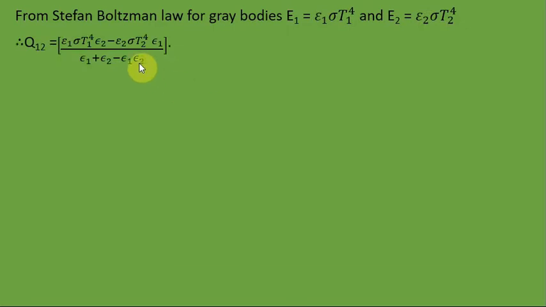Now substituting the values of E1 and E2 in the above equation, we can arrive at this expression. Q12 is equal to epsilon 1 and the remaining things.